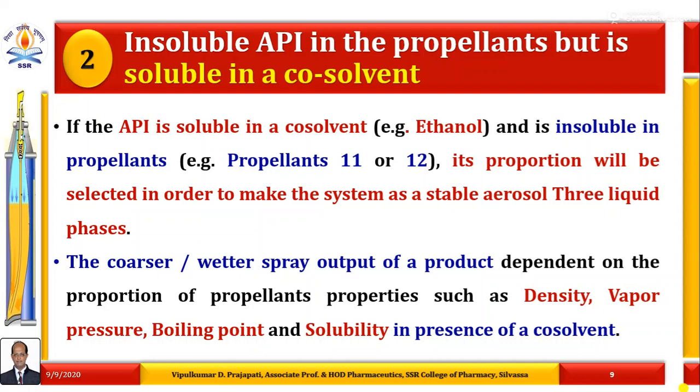If the proportion of propellant 11 or 12 with respect to ethanol is varied, a coarser or wetter spray output of the product is possible, dependent on the properties of the propellants such as density, vapor pressure, boiling point, and solubility in presence of the selected co-solvent.